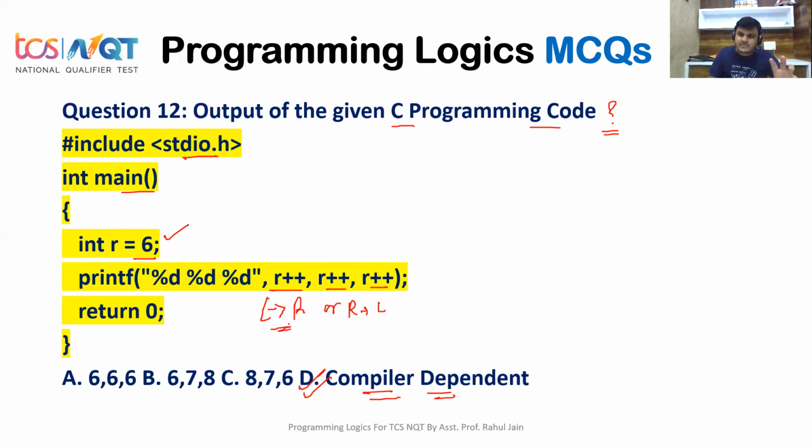If your compiler works left to right, the answer would be 6, 7, and 8. But if your compiler runs right to left, then 8, 7, and 6 would be the answer. Hence, we can't universally say according to the standard C definition what the exact output would be. It is compiler dependent, so the best answer would be option D.